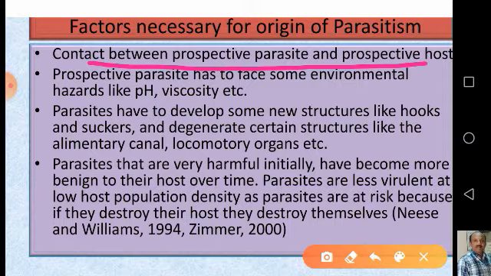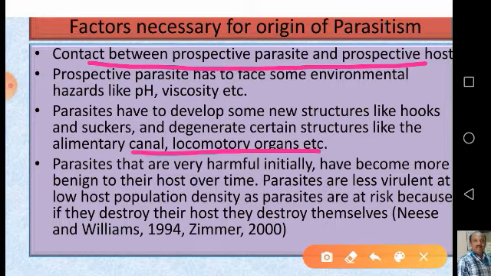Then parasites have to develop some new structures like hooks and suckers to accommodate in the new environment that is inside the body of the host. In this course they degenerate certain structures like the alimentary canal and the locomotory organs, because they are not useful once they enter into the body and take shelter, and they feed on the tissues and food material that is already digested in the host body.